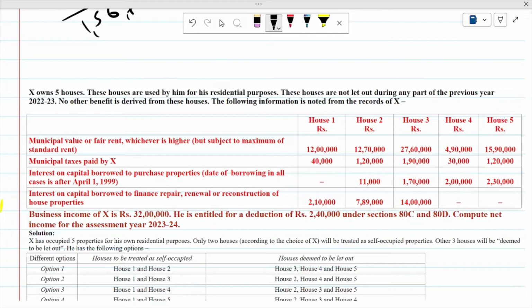Hello friends, today we are going to discuss income from house property, another very important example.